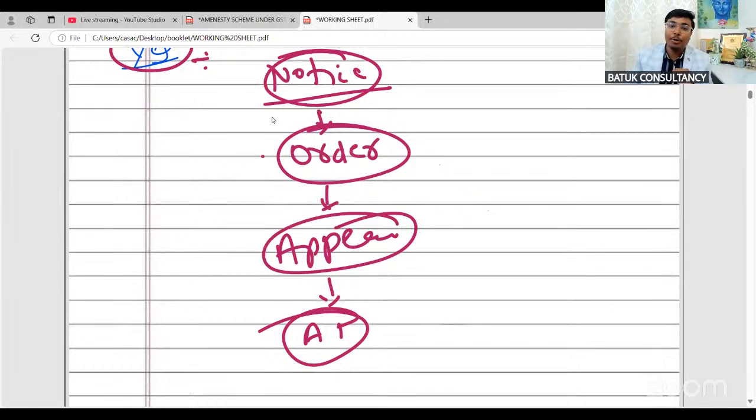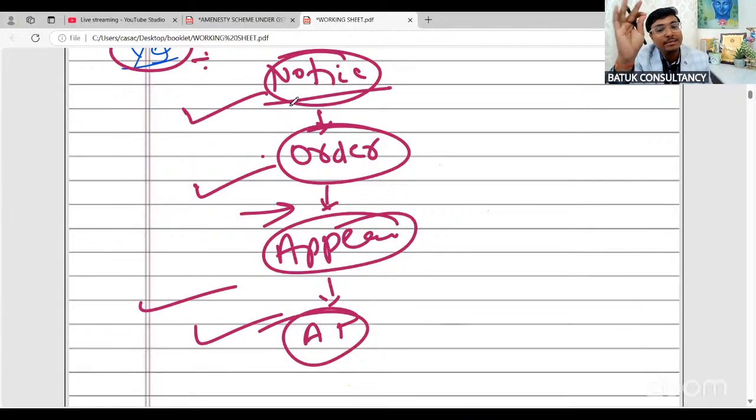Am I right? So, in this amnesty scheme, if the notice has been issued, then also you can avail the benefits of the amnesty scheme related to financial years 17-18, 18-19, 19-20. If the order has been passed by your jurisdictional officer, you can avail the benefit. If you have filed the appeal, in that case also you can avail the benefits. If the order has been passed by the appellate authority and you want to go for the appellate tribunal, in that case also the amnesty scheme is eligible. You can go for the amnesty scheme.